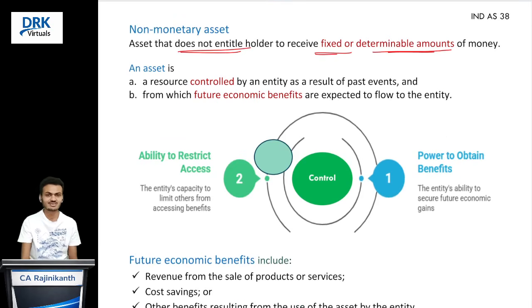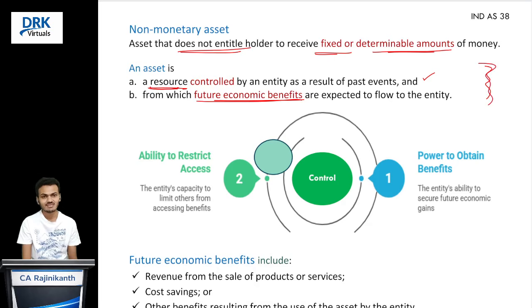What is the meaning of asset first? We are studying this from CA Foundation level, correct? What is an asset? Basically, it is a resource controlled by the entity as a result of a past event. From that resource, future economic benefits are expected to flow to the entity.